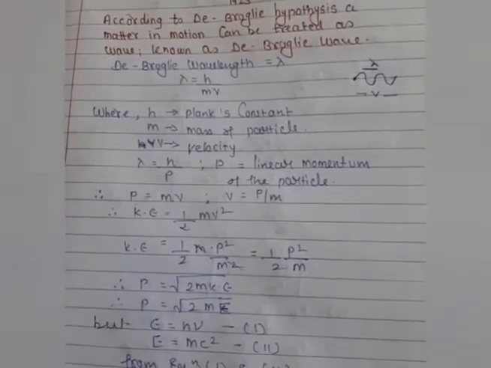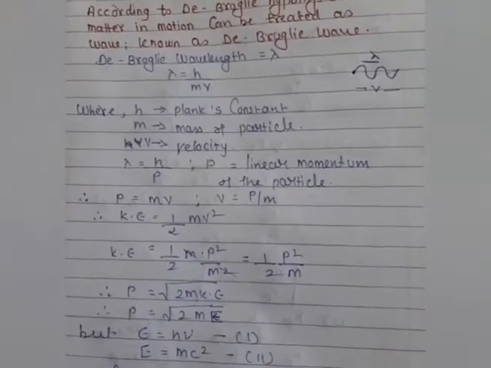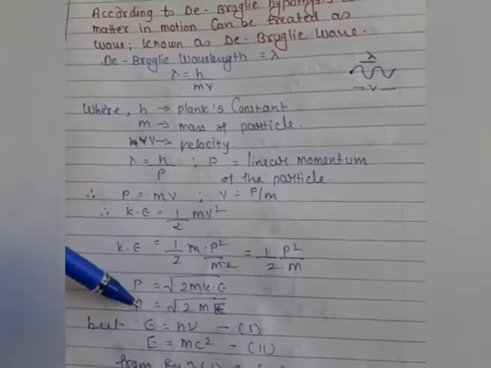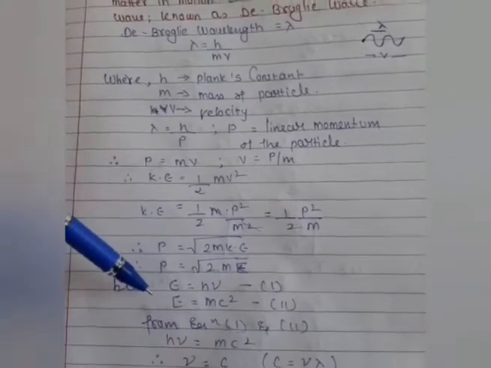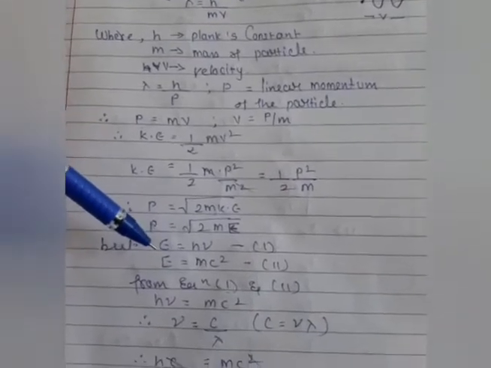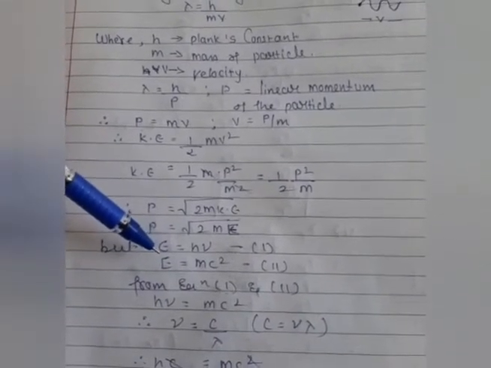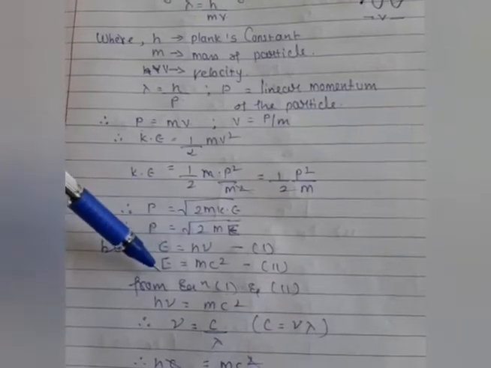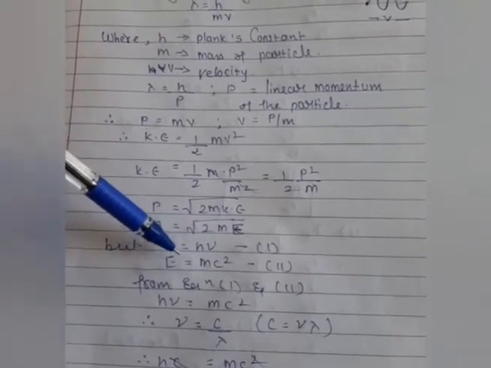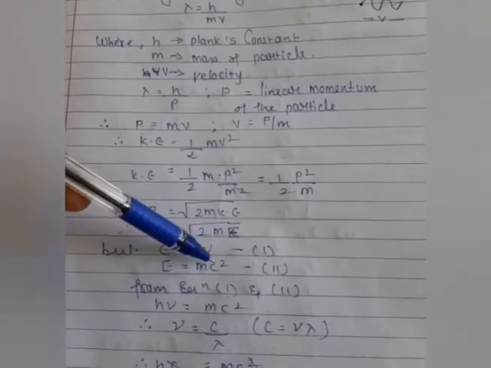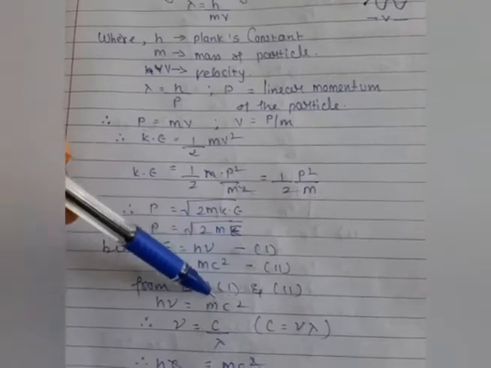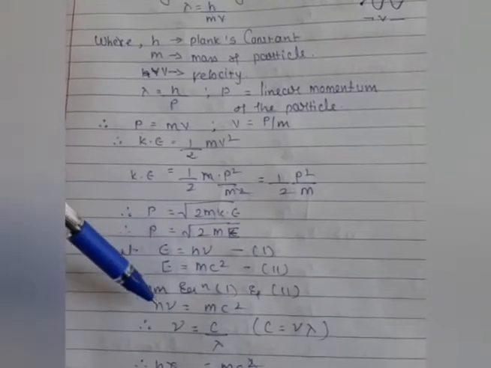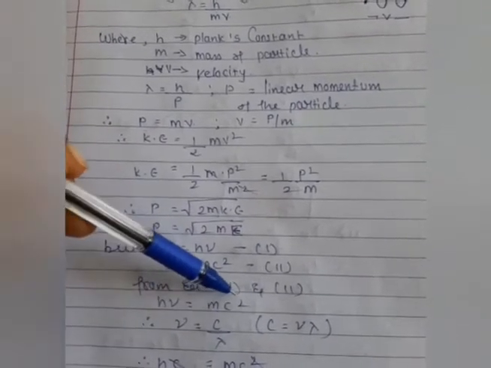As you know very well, students, the particle has a number of protons and electrons. So this momentum is considered for a proton and electron. And here also we know it very well, according to the condition of Einstein, as you know from the initial video, that energy is equal to h mu, and the Einstein energy, that is any particle energy, is equal to mc square. So when we take equations 1 and 2 and equate them, in place of E we get h mu, and in place of E we get mc square.